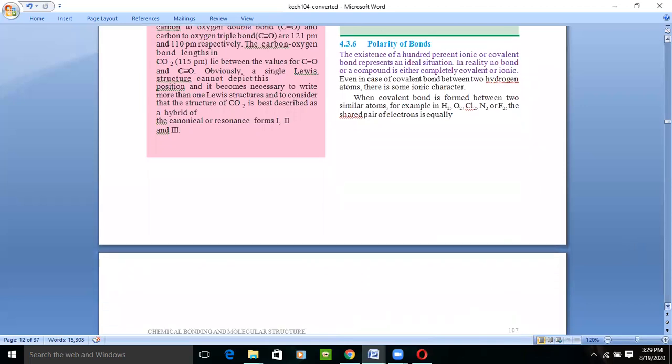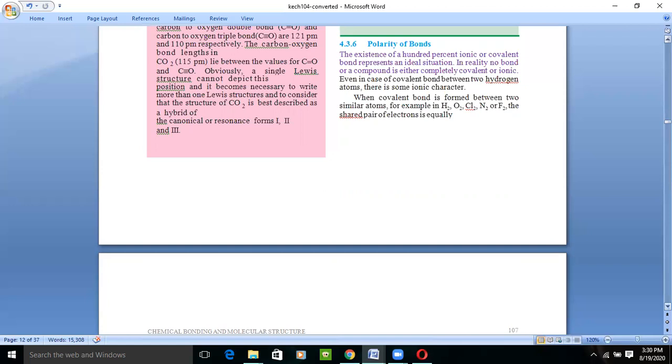Okay. Next is polarity of bonds. The existence of a 100% ionic or covalent bond represents an ideal situation. In reality, no bond in a compound is either completely ionic or completely covalent. If an ionic bond is there, it must contain some characteristics of the other. For example, if covalent bonding is there, there must be some ionic character. If an ionic bond is there, it also has some covalent characteristics. So no bond is completely ionic or covalent.